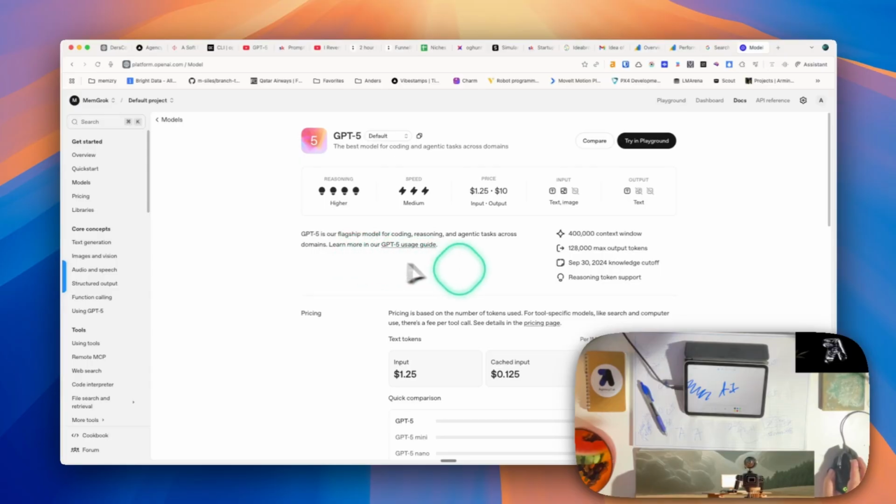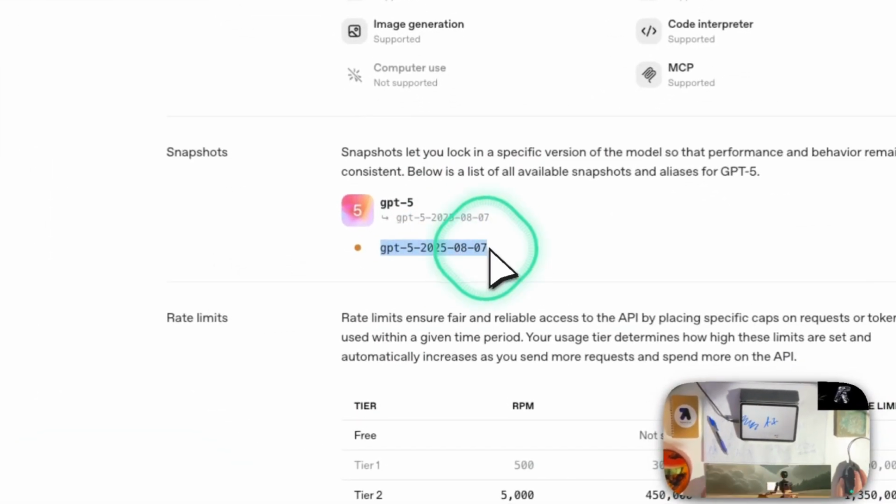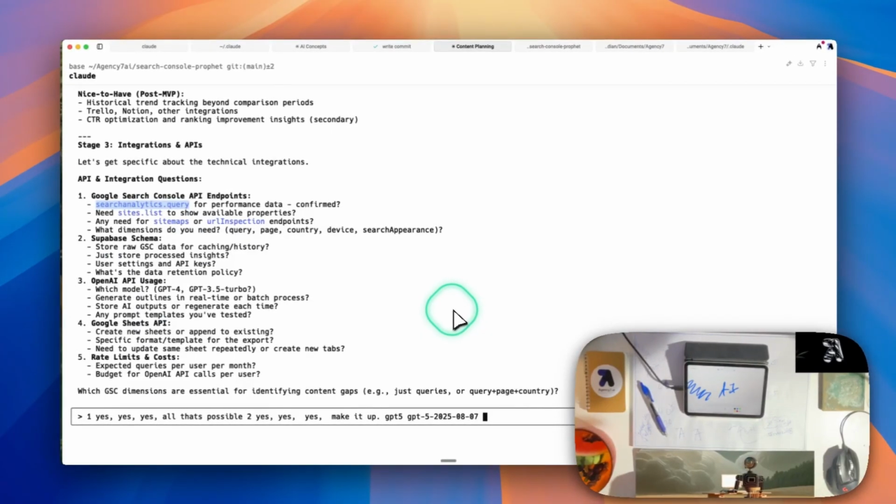Let's see here. So where's the names? Below GPT-5 copy. And then we're going to say batch. And then we're going to say store. We want to store the outputs. And any prompt templates you've tested.